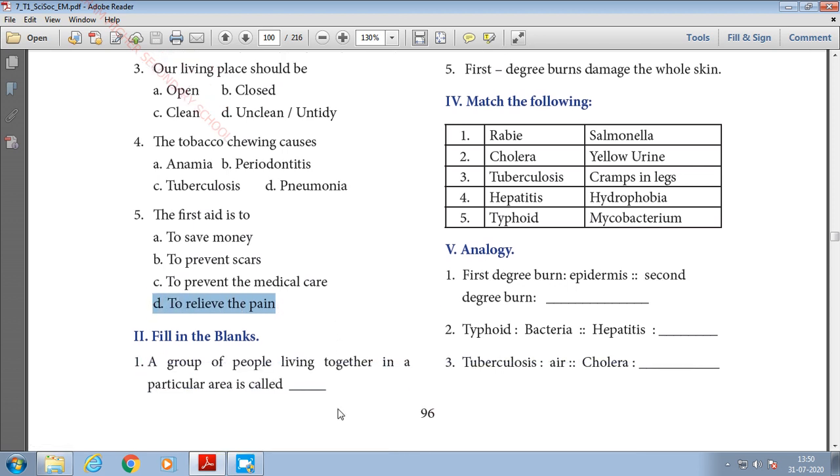Okay, I hope you all have opened the book and taken page number 96 and marking the answer side by side with help of a pencil. Is it so, children? So just open your book and mark the answer side by side.